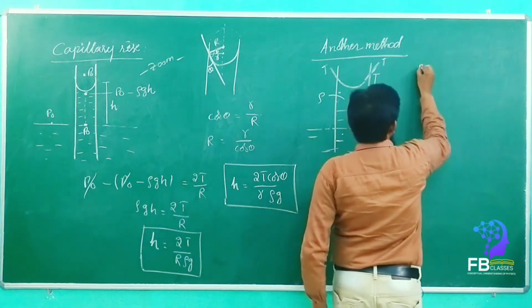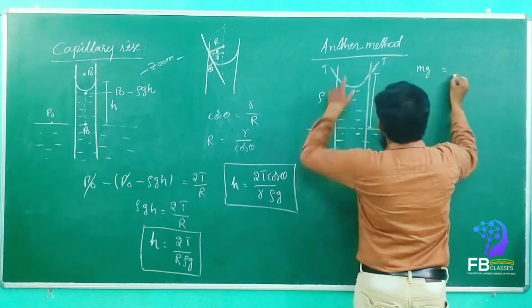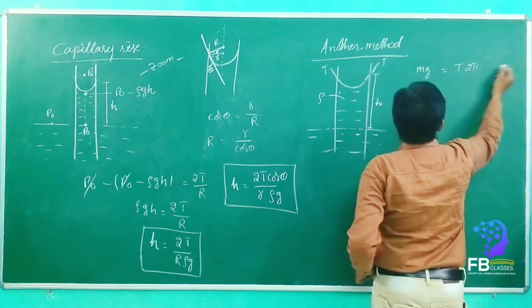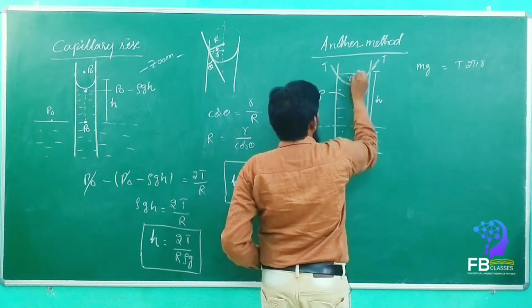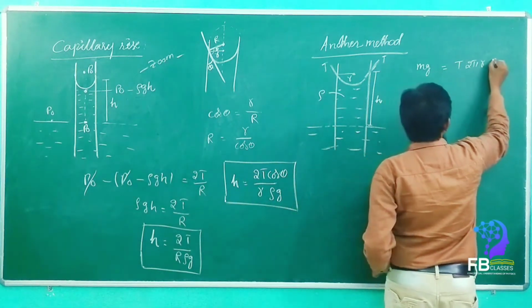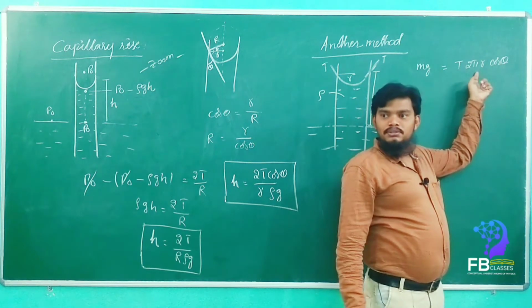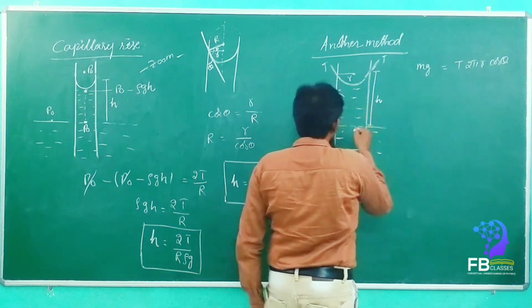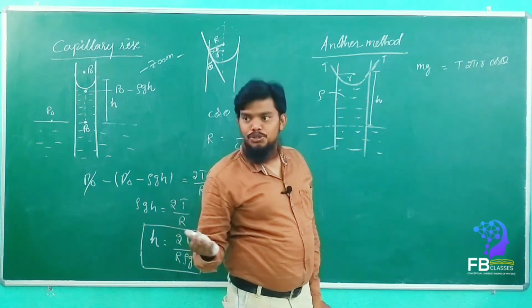So mg is equal to T times 2 pi r cos theta, where r is the radius of the capillary tube. Yes or no? Tension into length is a force. So mg, m is how much, my dears? Mass is equal to density into volume.